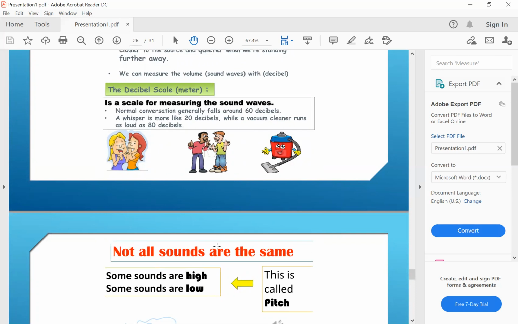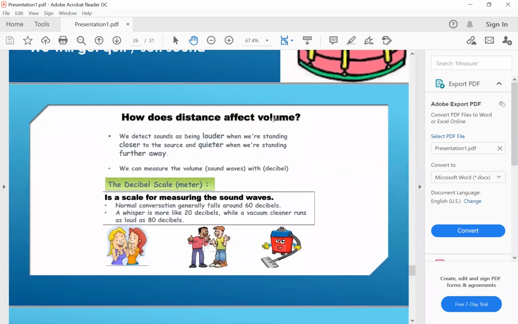Low pitch sound means harsh sound. But to describe the loudness of the sound, how noisy it is, you want to use the concept of sound volume. Sound volume describes the noise of the sound, how loud, like the vacuum cleaner, or how quiet, like whispering.